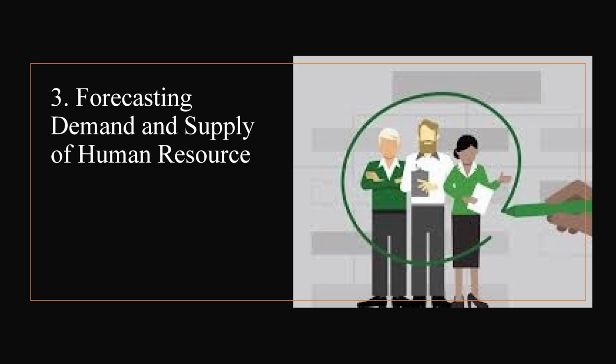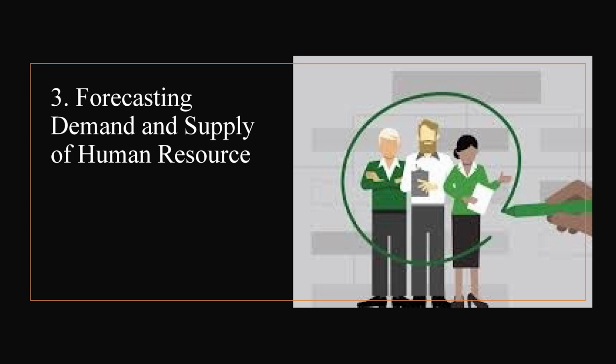Now the third step of the human resource planning process is forecasting demand and supply of human resource. Firstly, we need to understand what human resource forecasting is. Human resource forecasting is the process of estimating demand for and supply of human resource in an organization.